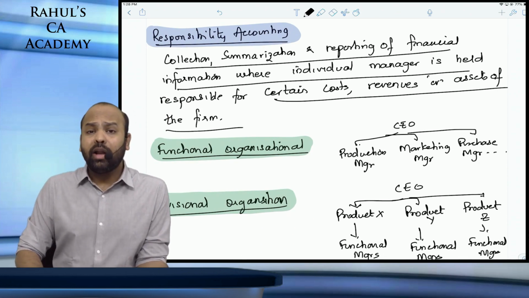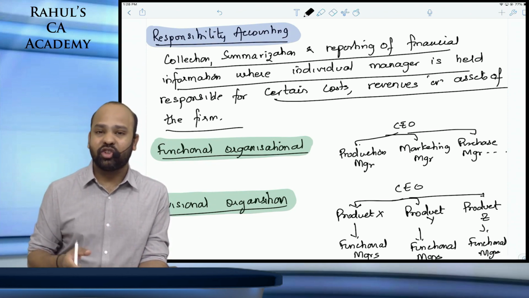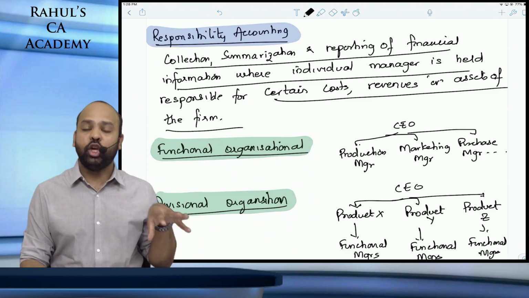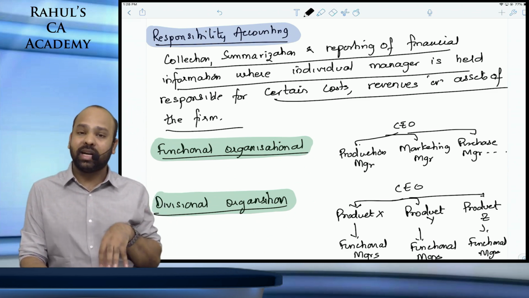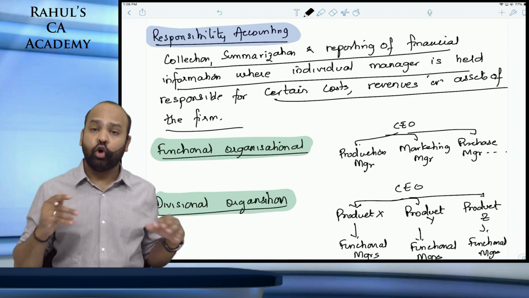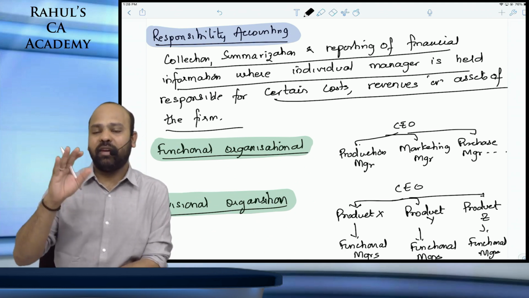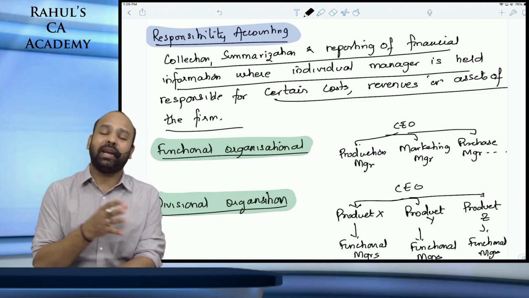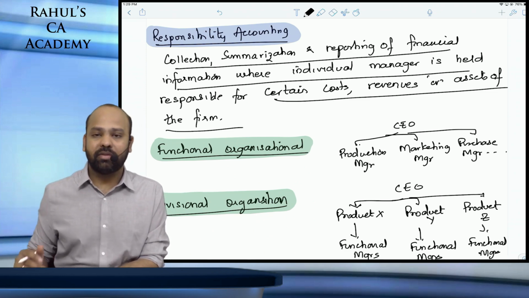So an organization can be divided either on the basis of the functions that they perform, or segregated on the basis of different products or divisions. Like I can have the CEO of the company, under that I directly have a production head, a marketing head, say a research and development head or a purchase department head. All of these people are reporting to the CEO, and they handle different products. Or I can have the CEO of the organization, under that I have division A. Under division A or product A, marketing is taken care of by someone, production by someone else, and purchases by someone else.